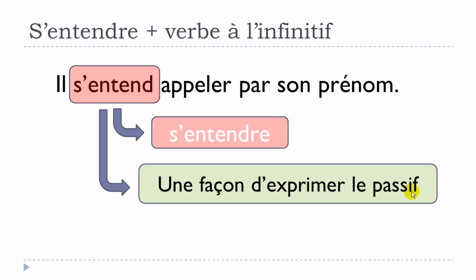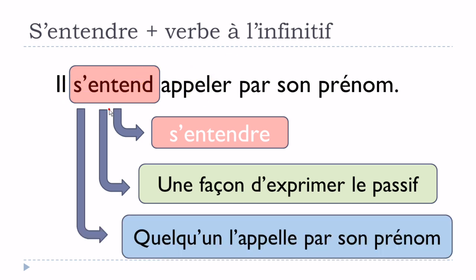Okay, and in that case, you understand that if it is the passive form, then it means that the subject doesn't do the action. So in that case, il won't call. I mean, he's not calling, okay? But if you want to get the meaning of the sentence, you could use quelqu'un, somebody, someone is calling him by his first name.